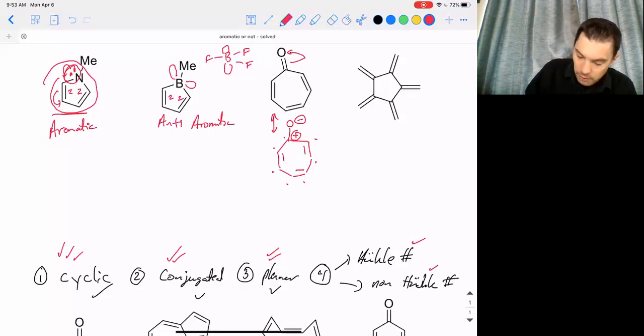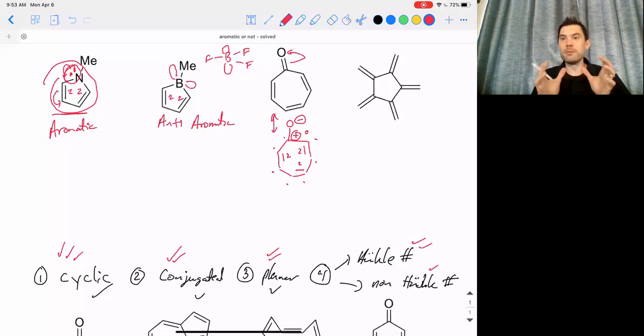So in the ring now, I have 0 electrons for that positive charge, and I have 2, 2, and 2. And so if I have 3 double bonds, all of which are 2 plus 0, that should get me to 6. And so that would be a Huckel number. And remember, if systems can planarize to become aromatic, they'll prefer to do so because aromatic is stabilizing overall. And so I would label this one as being aromatic.